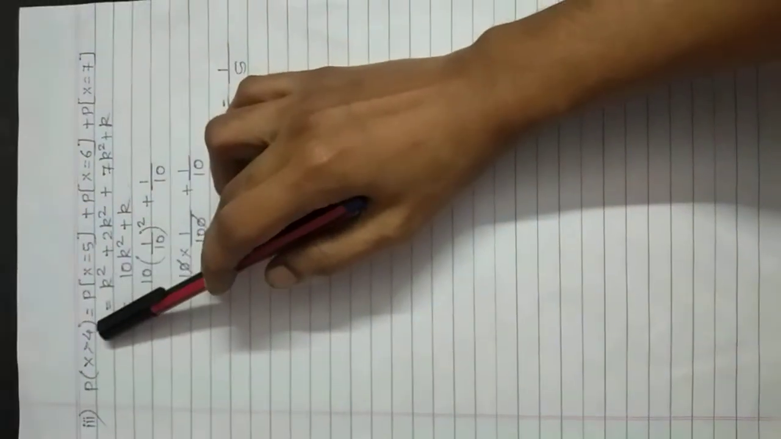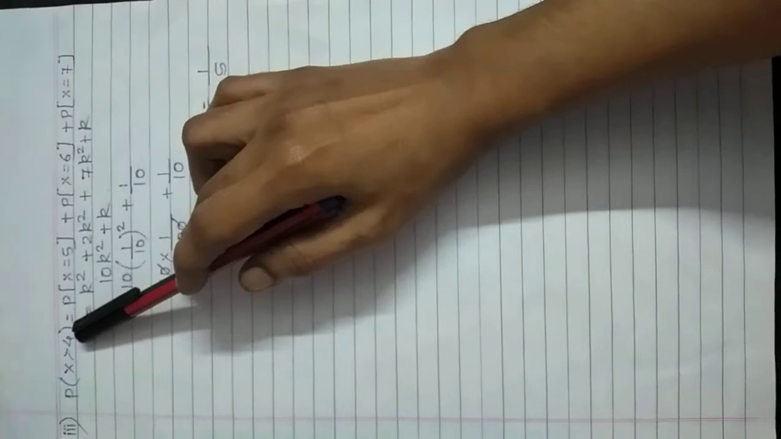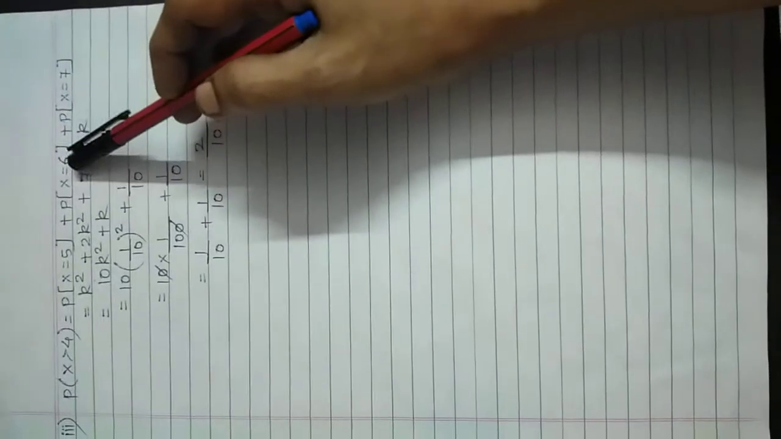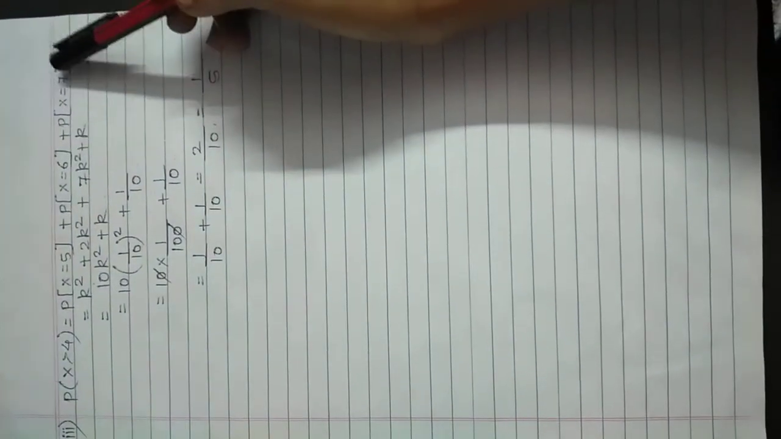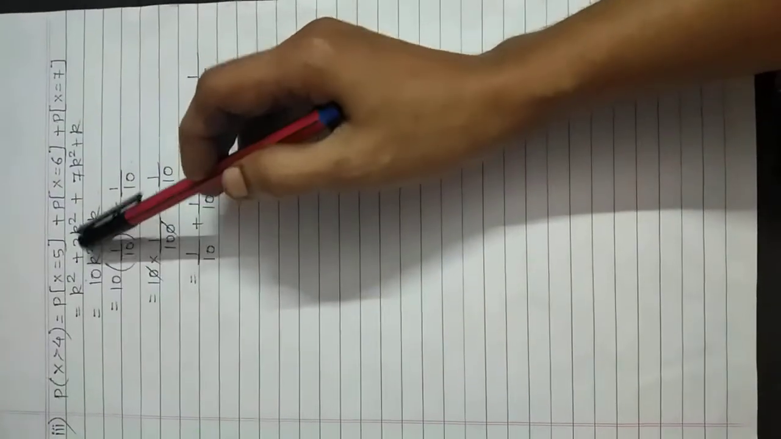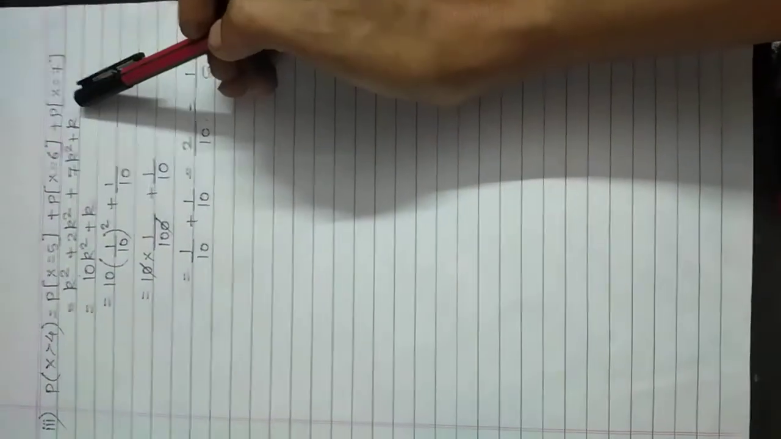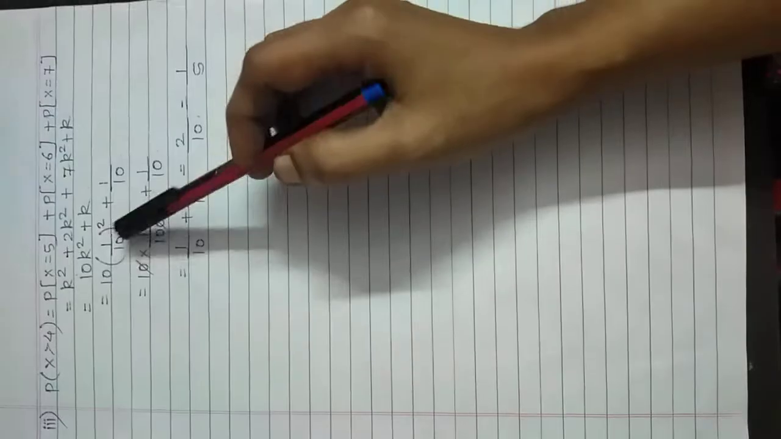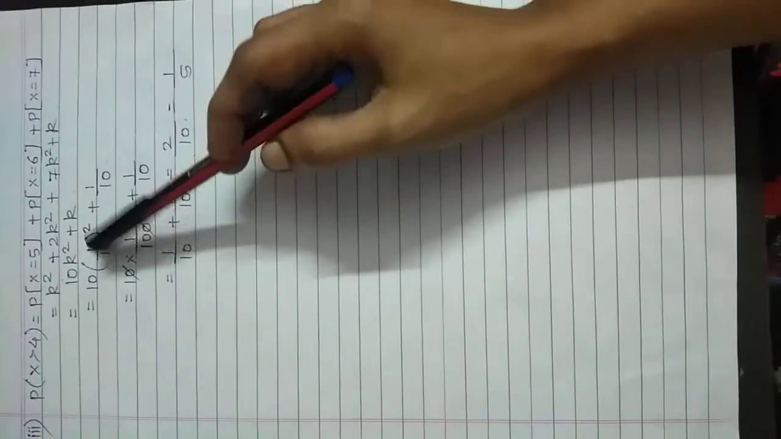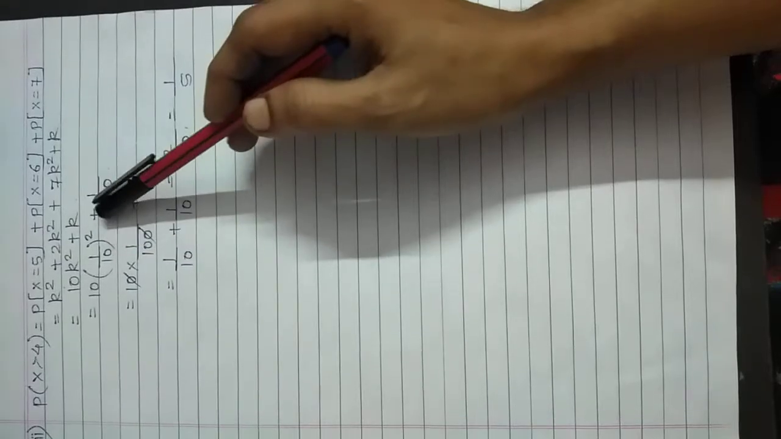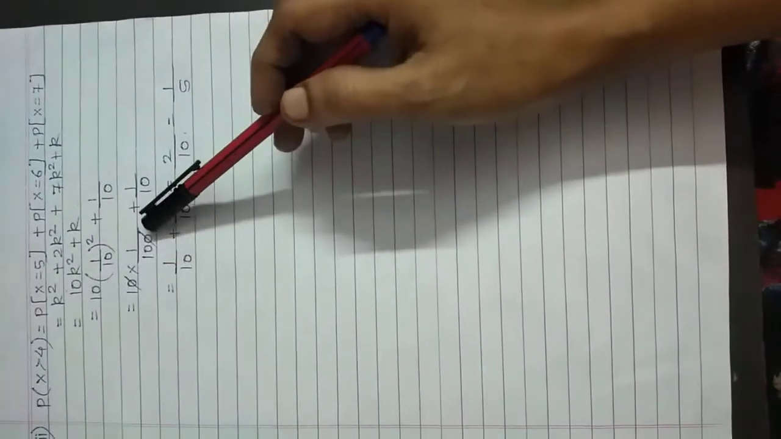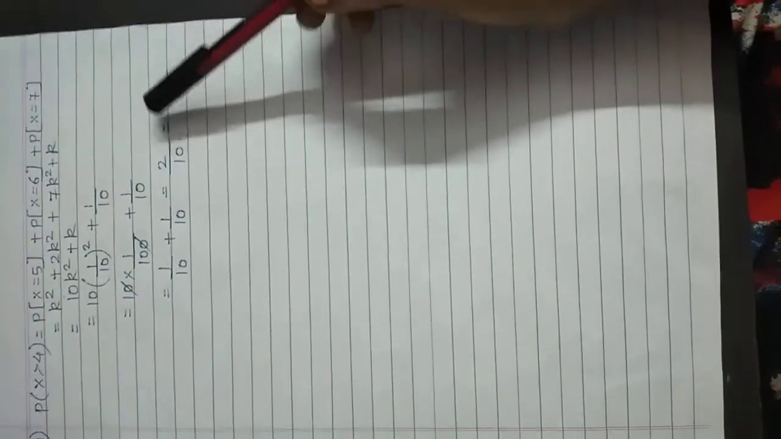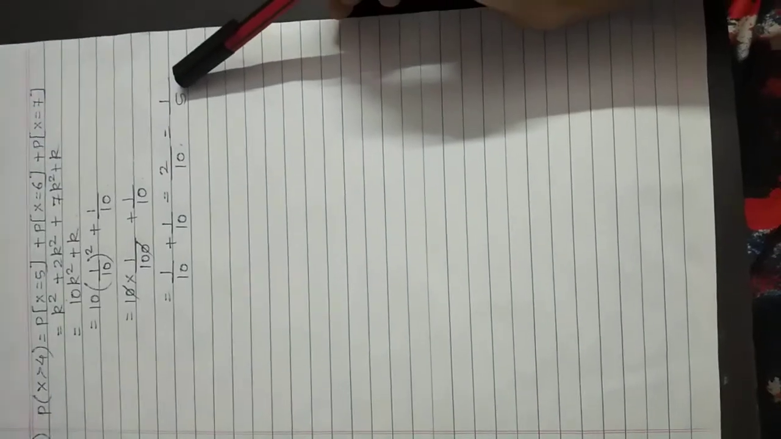Now we require one more value, that is probability for x greater than 4. So here 4 is not included but greater than 4, so we will consider probability for x is equal to 5 plus probability for x is equal to 6 plus probability for x is equal to 7. So k square plus 2k square plus 7k square plus k. Adding all the square terms, we will get 10k square plus k. Substituting the value of k as 1 upon 10, we get 10 into 1 upon 10 the whole square plus 1 upon 10. So 10 into 1 upon 100 plus 1 upon 10. So 1 upon 10 plus 1 upon 10, that is 2 upon 10. We can write this as 1 upon 5 by simplifying.